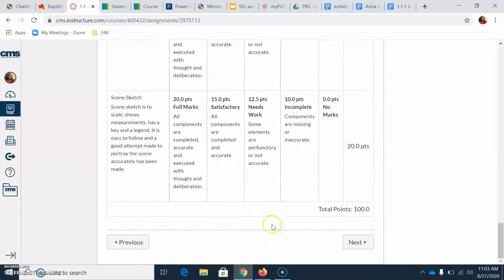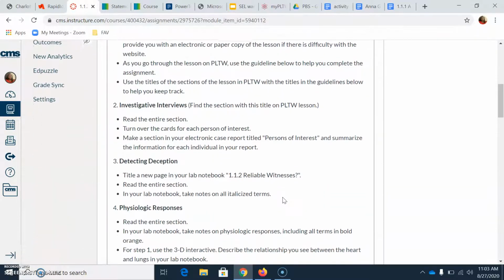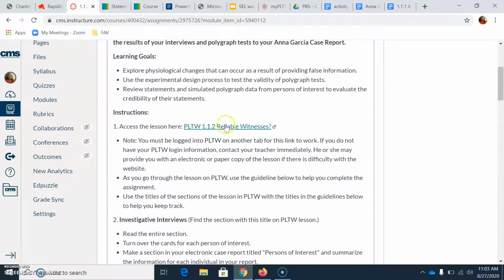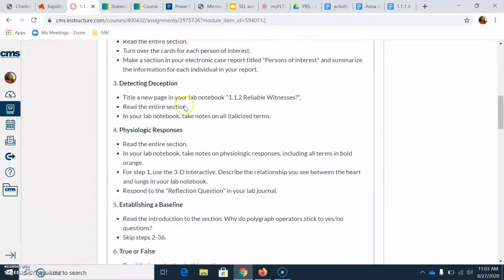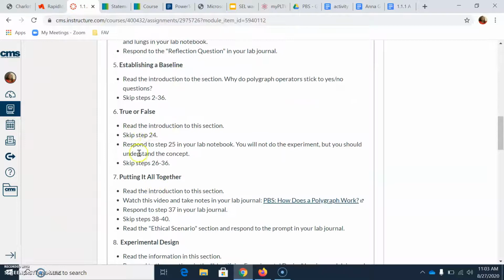And then we moved on to this 1.1.2 that we've been working on, which is dealing with the witnesses. I told you this link works now with your PLTW login information, and if you don't have the information, you need to either message me on Remind or send me an email. So we did all of this yesterday, and we're at step 6.